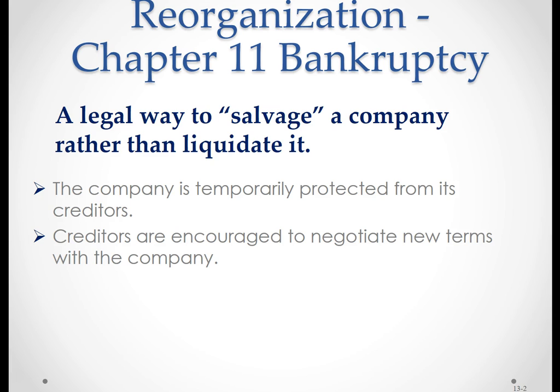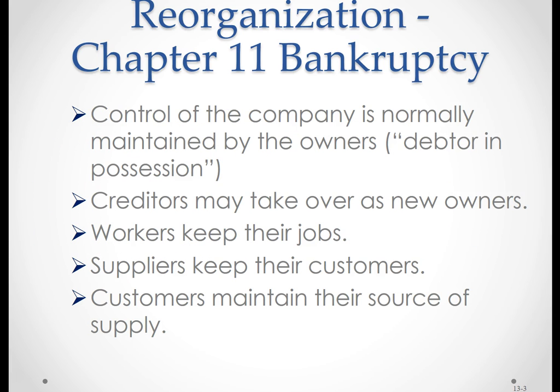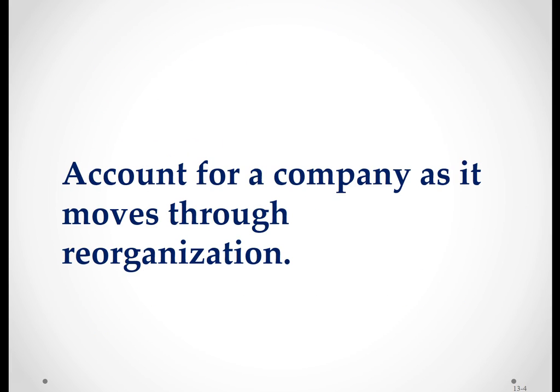Creditors are encouraged to negotiate new terms with the company. Control of the company is normally maintained by the owners. Creditors may take over as new owners. Workers keep their jobs, and suppliers keep their customers and maintain their source of supply.